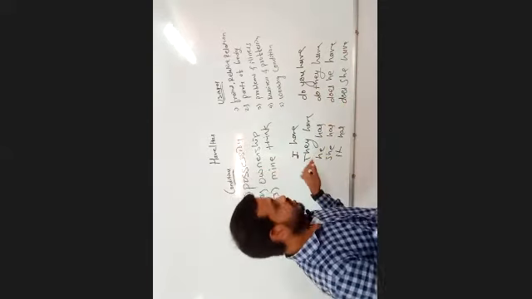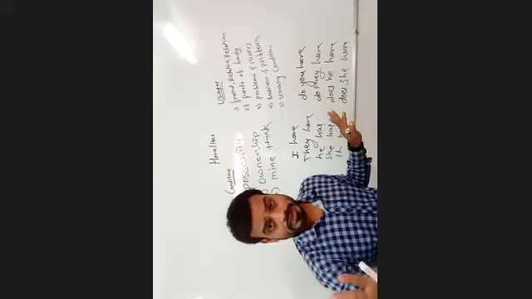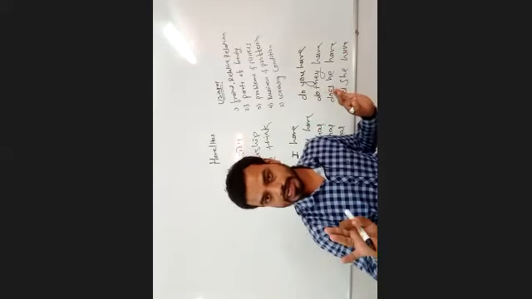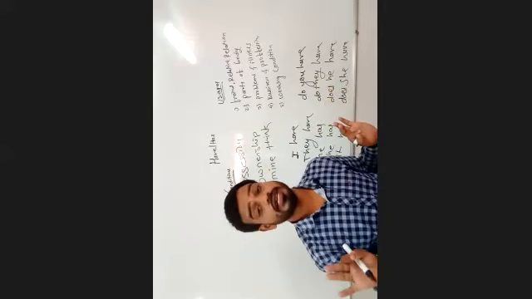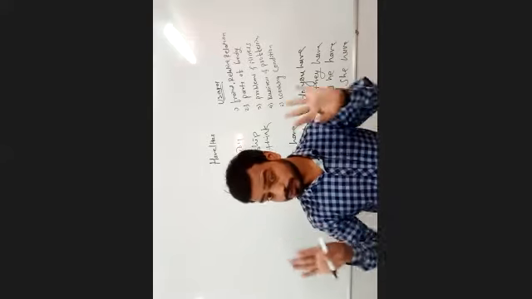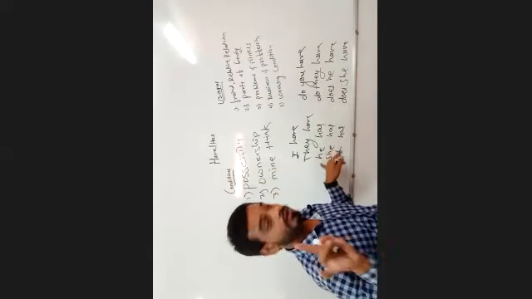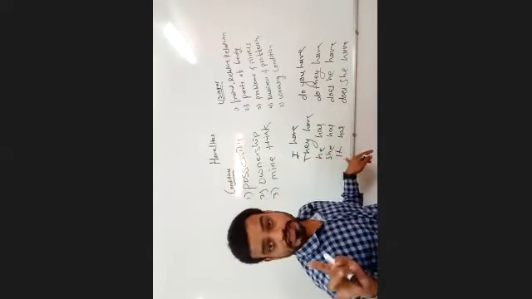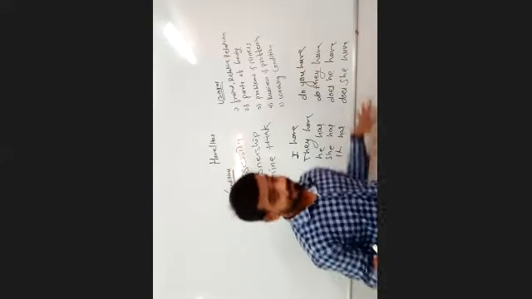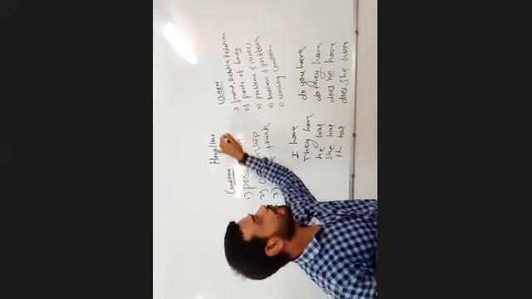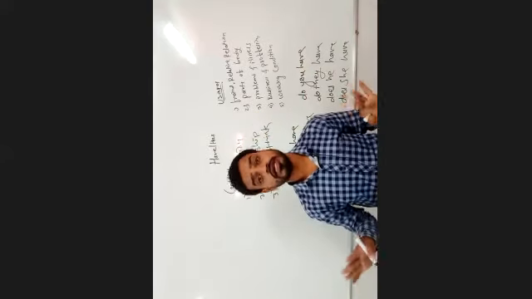There are four types of sentences. First one is affirmative, second one is interrogative, then negative and negative interrogative. Definitely in the next video I will teach all the types of sentences, but don't forget: I have, they have, he has, she has, it has. This is some little information regarding have and has. I hope you understand very well.